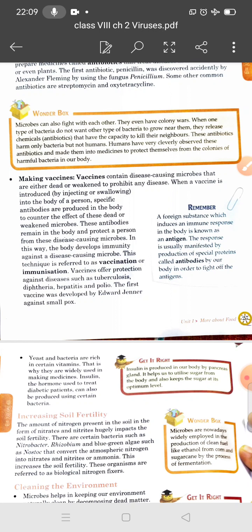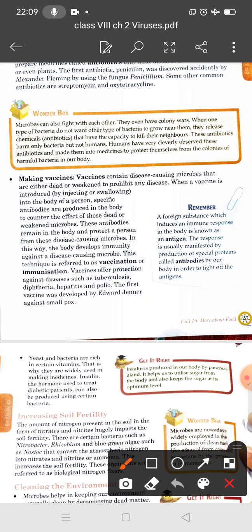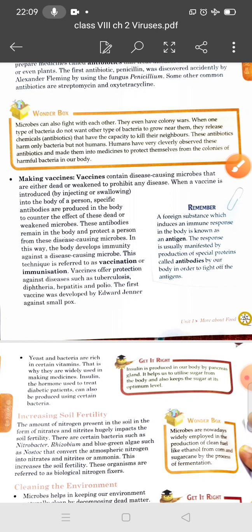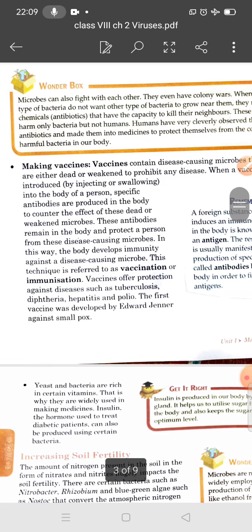Vaccines offer protection against diseases such as TB, diphtheria, hepatitis, polio, and the first vaccine was developed by Edward Jenner against smallpox. Students, a vaccine can be given orally or injected into the body, and this process is called vaccination.